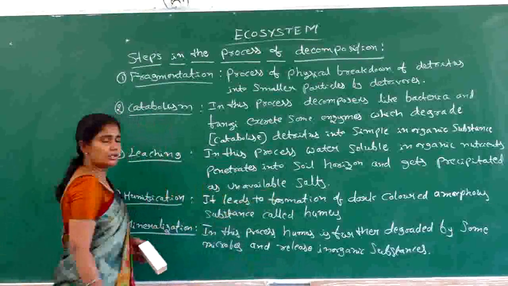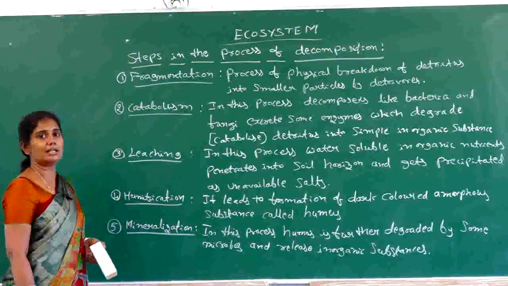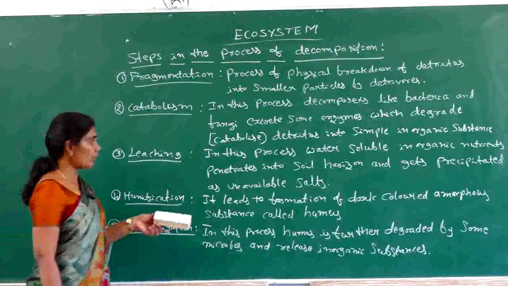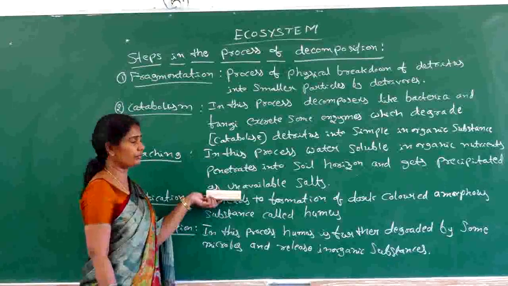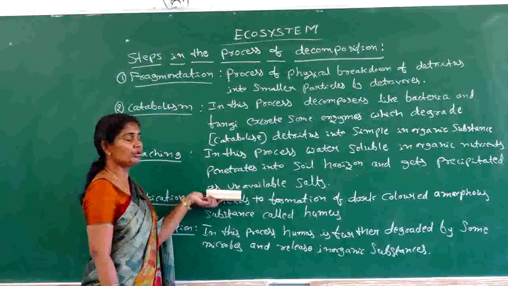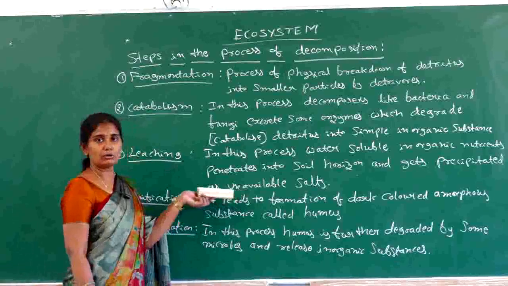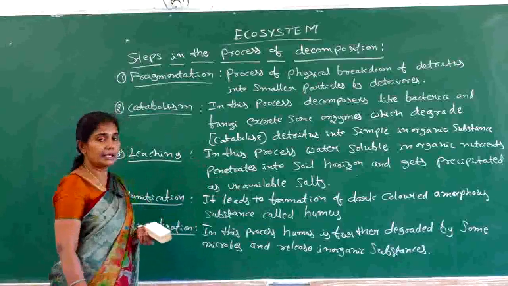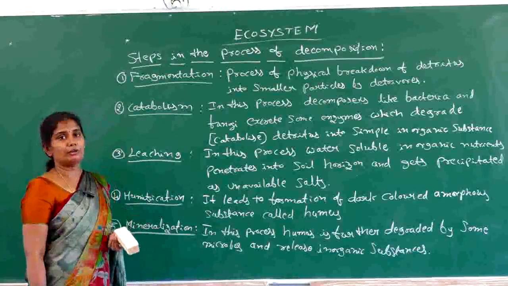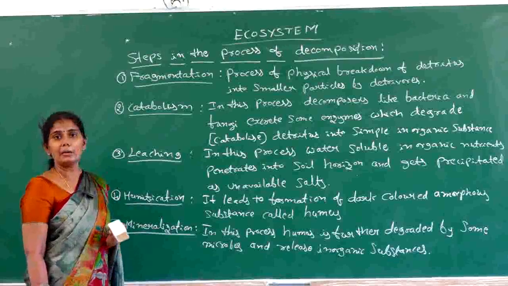and stored in the layers of the earth in the form of unavailable salt. So now the question is, why are they considered unavailable salts? Because the process of leaching carries the dissolved nutrients through the water, and they penetrate into the deeper soil and are precipitated, so they are not available for absorption by the plants.